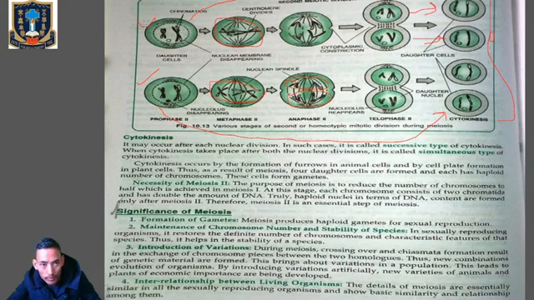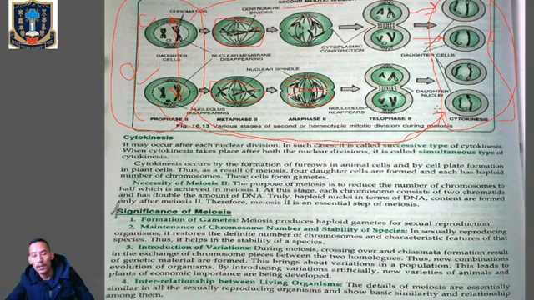So that means these two daughter cells, which are the product of the first meiotic cell division, listen very carefully, these two daughter cells are the product of first meiotic cell division, and they have entered the second meiotic division. So from these two daughter cells, how many daughter cells are formed? 4 haploid daughter cells. So at the end of meiosis there will be formation of 4 haploid daughter cells.